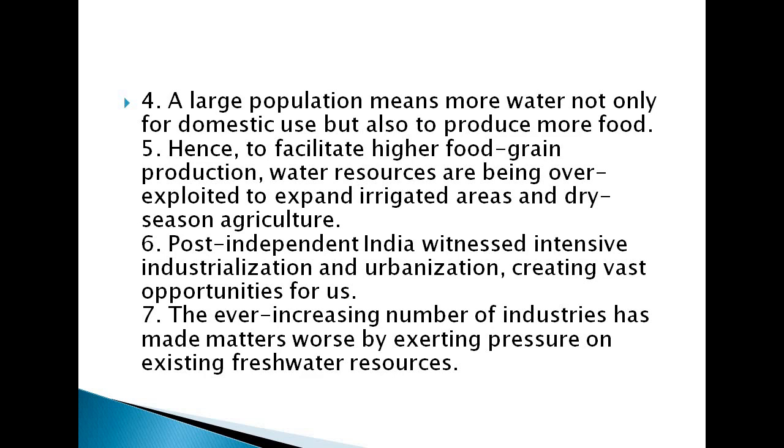There will be no rainfall around them, and there will not be proper agricultural production. They are shifting that to industrialization, so there will be less production area for the primary sector. This is how industrialization and urbanization have affected the water resources as well, in some way or the other.